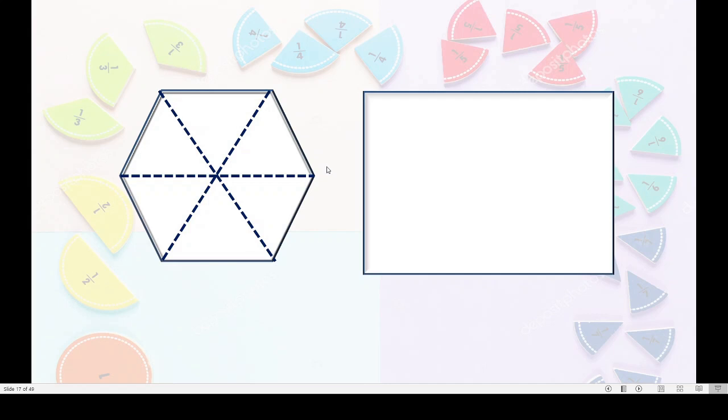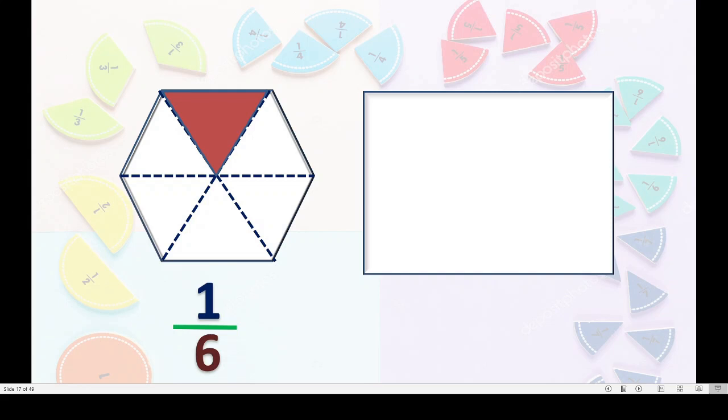Some parts we will color. Yes. Now how will we write this in fractional form? Can you tell me? Okay, tell me now. What will we write in the numerator and what to write in the denominator? Very good. In the denominator we will write 6 because 6 total parts are there. And how many colored parts are there? That we will write up. That is nothing but 1. One part is colored. Got this?